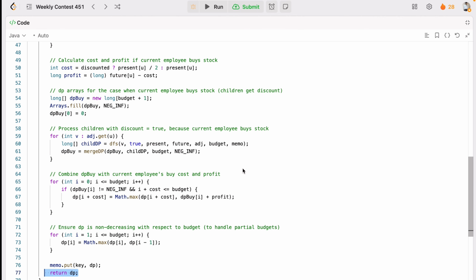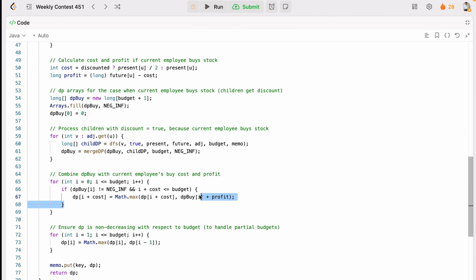After that you will copy the merge result to the DP, right? You will go from 0 to the budget, right? And you have to find if dp at I is not equal to the minimum value, then we will update dp at I, either dp at I or dp0 at I. So this is dp and this is dp at 0, means the dp that we buy, dp at what we buy.